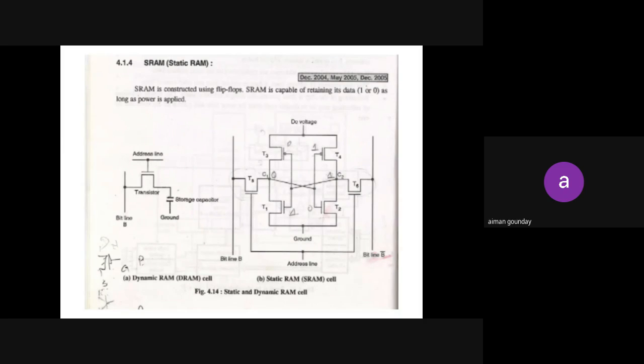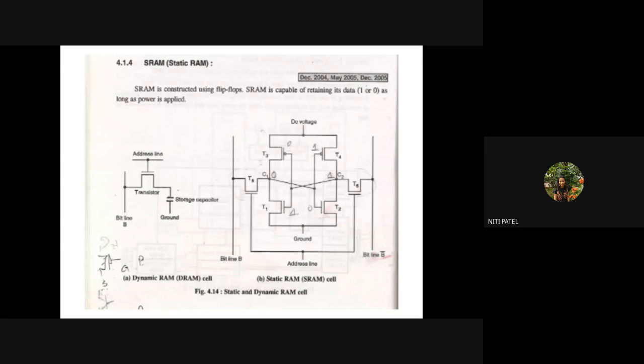Now let us take the next input as C1 low and C2 high. C1 is low, C2 is high. Now tell me which two transistors will be used for giving the output. T1 and T4. Yes, ma'am, T1 and T4.